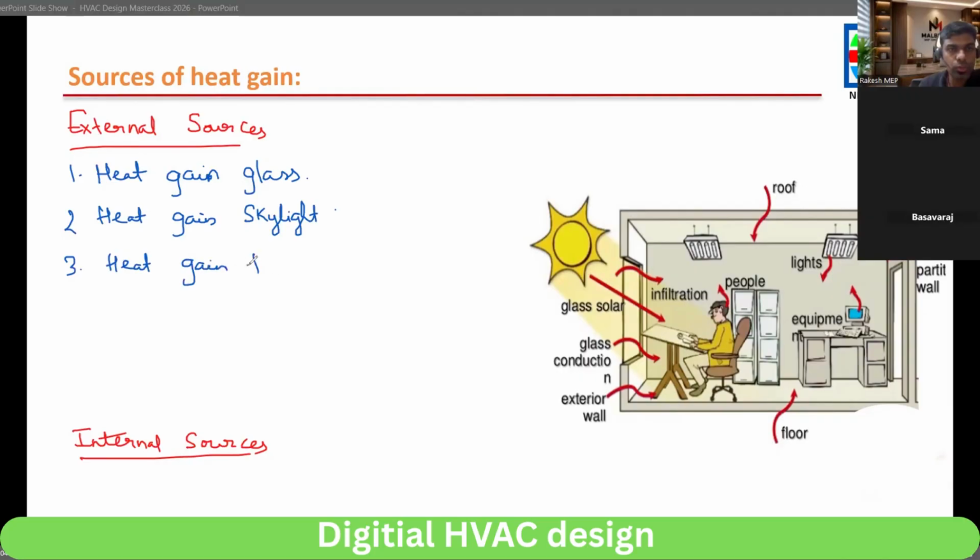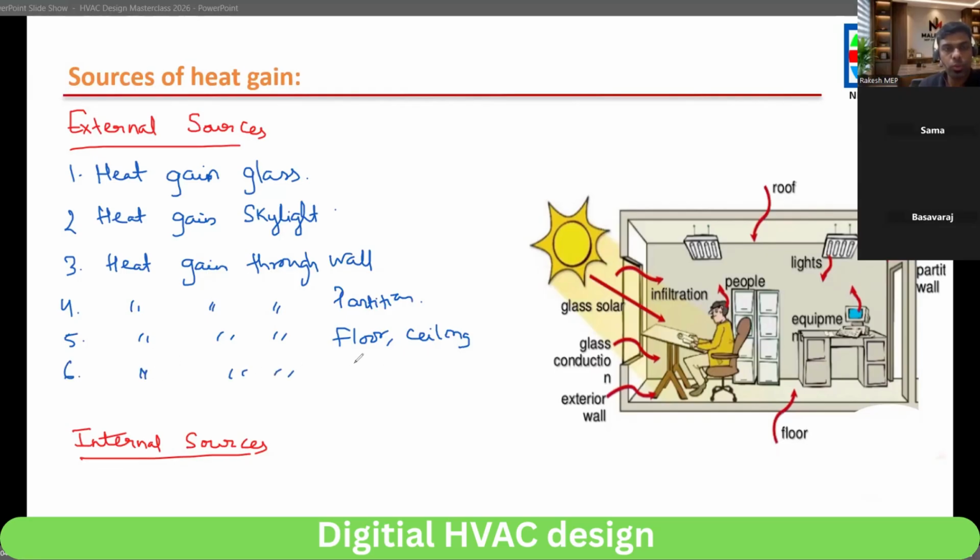Heat gain through wall, heat gain through partition, glass, floor, skylight, ceiling, and roof. Equipment will come under internal. Then heat gain through ventilation and air infiltration.